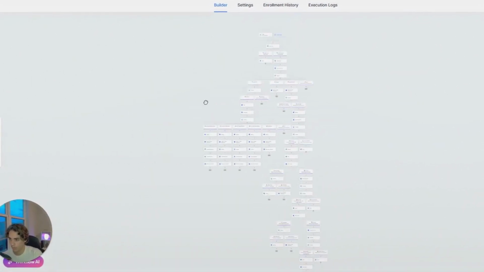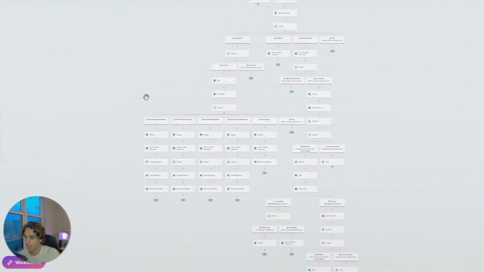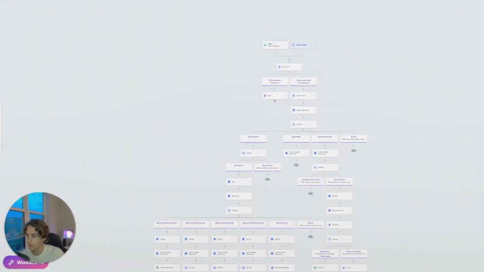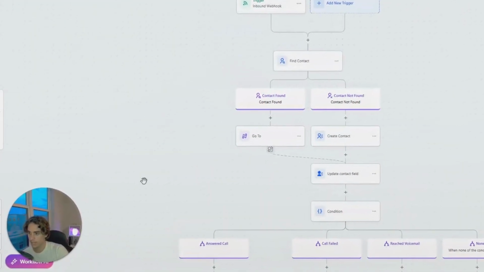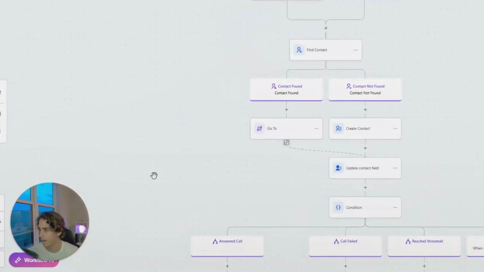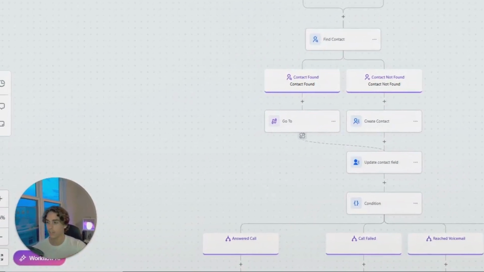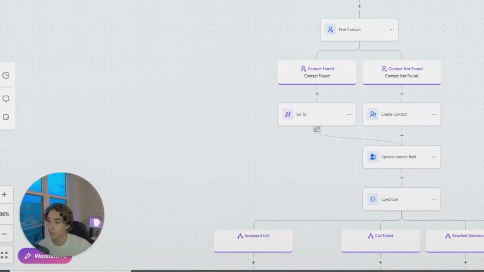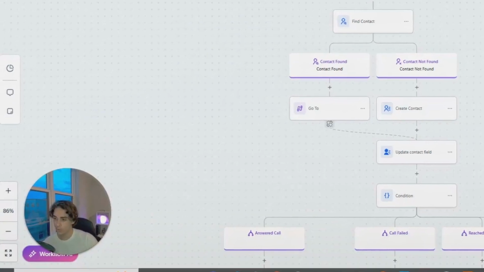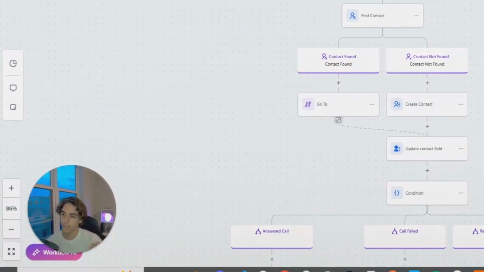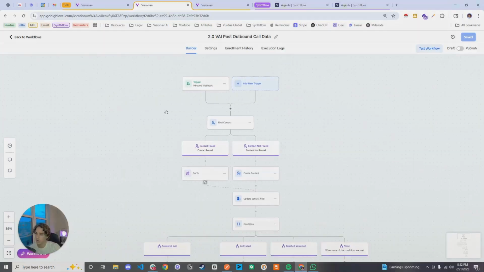The 2.0 workflow is what allows you guys, and this is a little more complicated, I will say, but this is what's going to allow you guys to extract all of the data from the calls that you guys are making, right? So how do we do that?